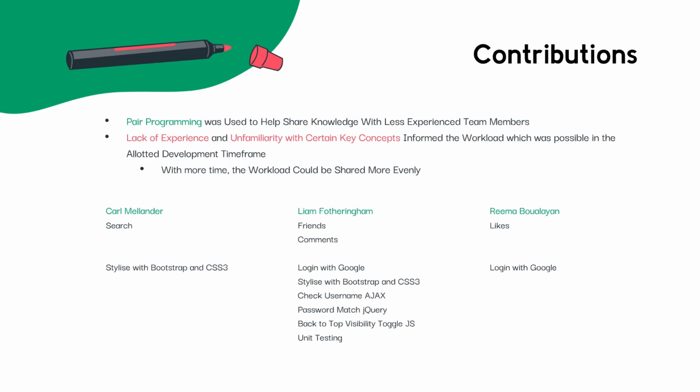Throughout the development process, pair programming was used where possible so team members could share the knowledge they had learned. However, lack of experience and unfamiliarity with certain key concepts informed what pieces of work or features could be completed by each team member during the development process. With additional time, it is hoped that more could have been done to facilitate learning regarding aspects of the application development and having hands-on experience developing them, equally sharing the workload. Regardless, the sharing of workload did not impact team morale.